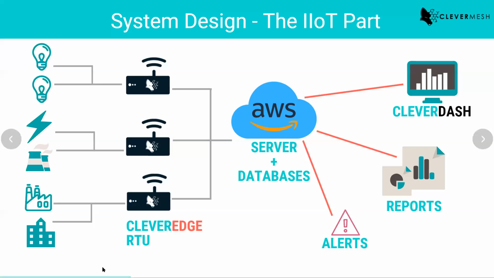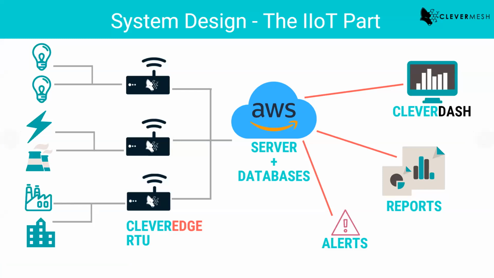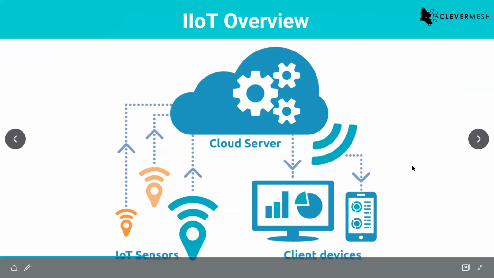So you have connected devices that collect data. The data is shared throughout your network, probably to some distributed server or some centralized server. Then it is used for monitoring or whatever action you want to take, right? So this is what a typical IIoT network looks like. This is the very same thing that we have seen here.